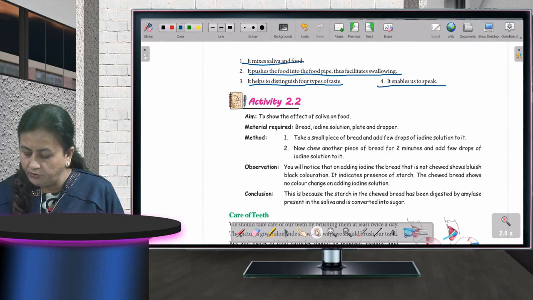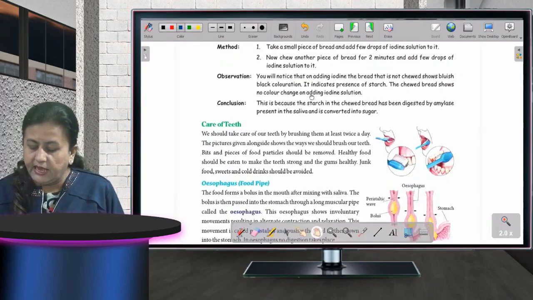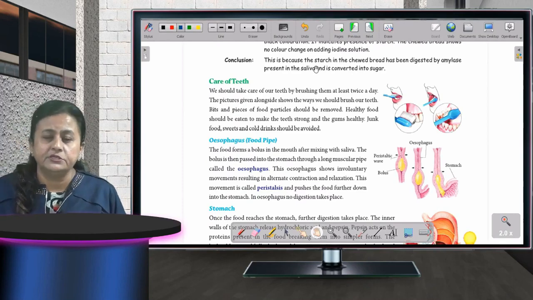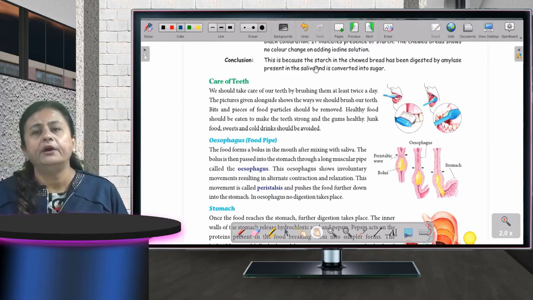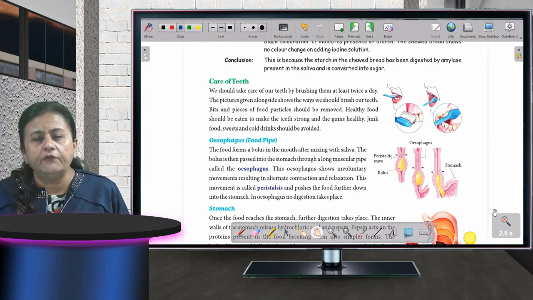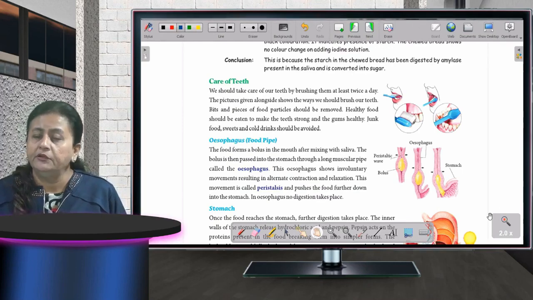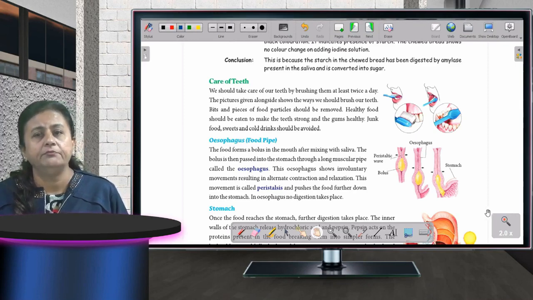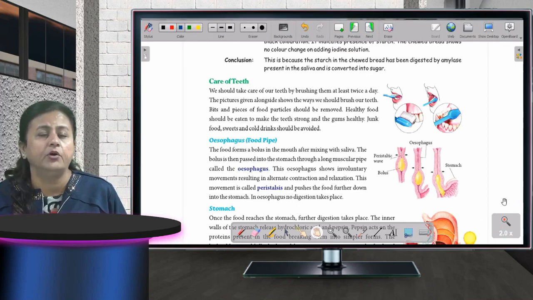Now, as you know, teeth play a very important role in the process of digestion. So we should take proper care of teeth. Brushing of the teeth is very important. You should brush your teeth at least twice a day. Make sure that before going to bed, you have done proper brushing, because night brushing is more important than the morning brushing.